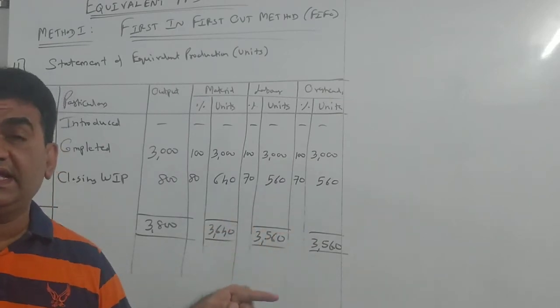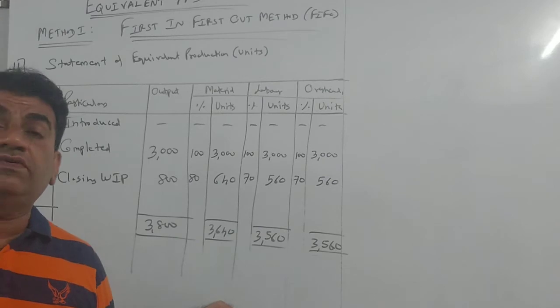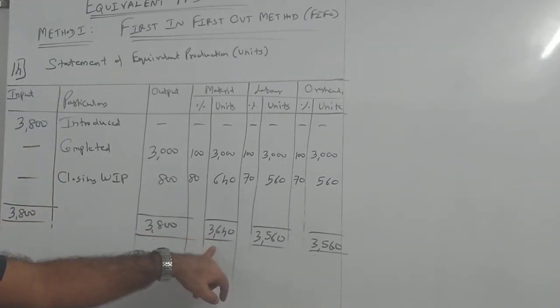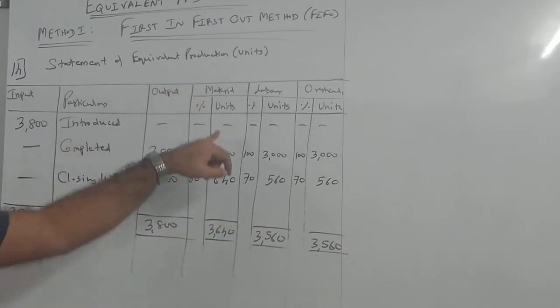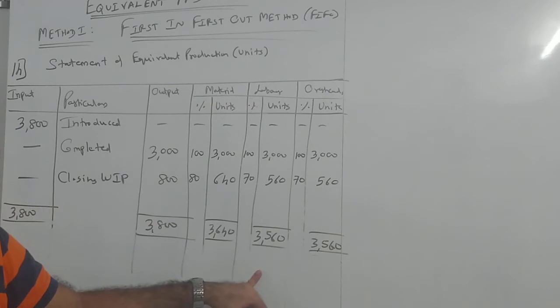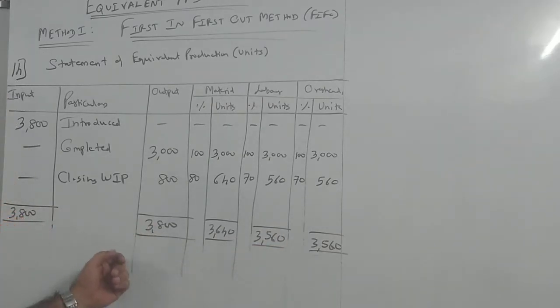As I gave in the starting example, 1000 partly completed at 70% is equal to 700 fully completed. In the same way, 3800 is equal to 3640 fully completed to the extent of material, 3560 fully completed to the extent of labor, and 3560 overheads. Remember, this table is very important.